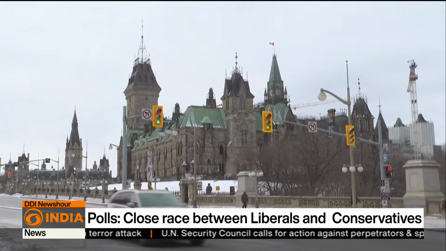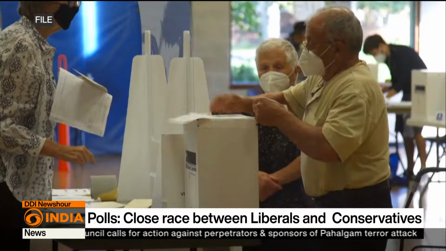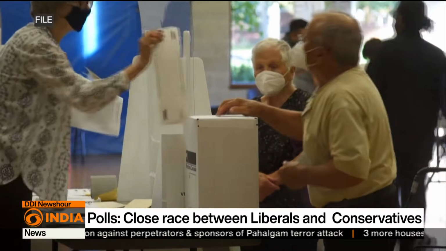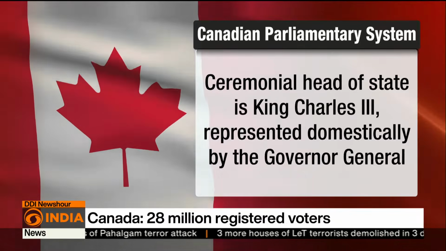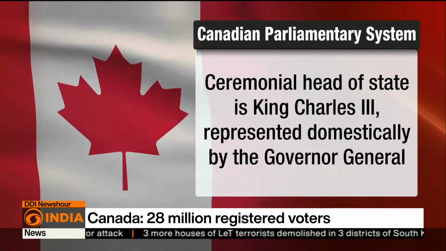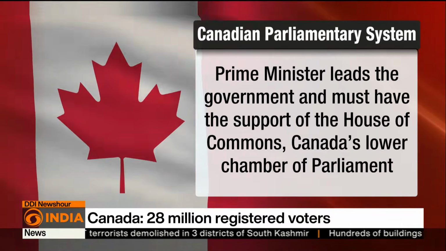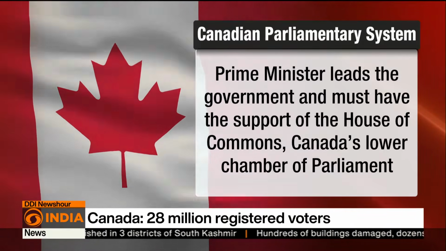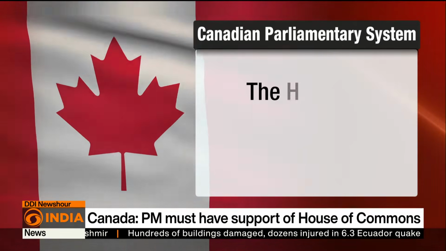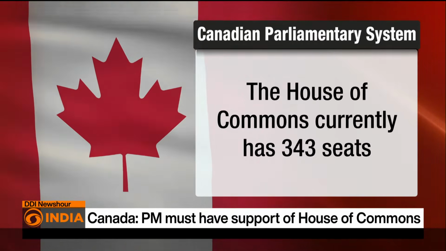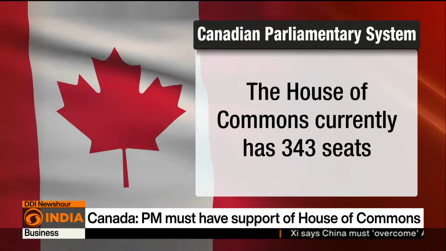During a federal election, all Canadian citizens who are at least 18 years old on election day can vote in their electoral district. The ceremonial head of state is King Charles III, represented domestically by the Governor-General. The real power, however, lies with the Prime Minister, who leads the government and must have the support of the House of Commons, Canada's lower chamber of parliament. The House of Commons currently has 343 seats, each one representing a riding or electoral district.